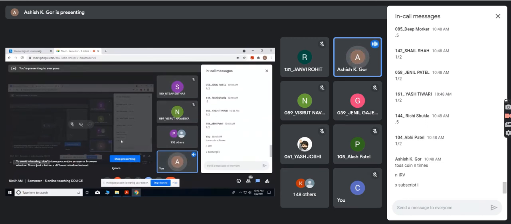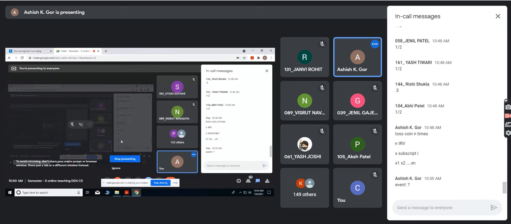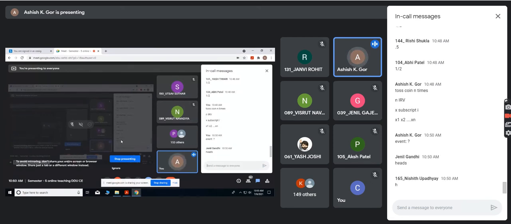So i could vary from 1 to n, so it will be X1, X2, and so on up to Xn. What is X1 indicating? It is an indicator random variable corresponding to the first toss. Which event am I interested in? I want to count heads.